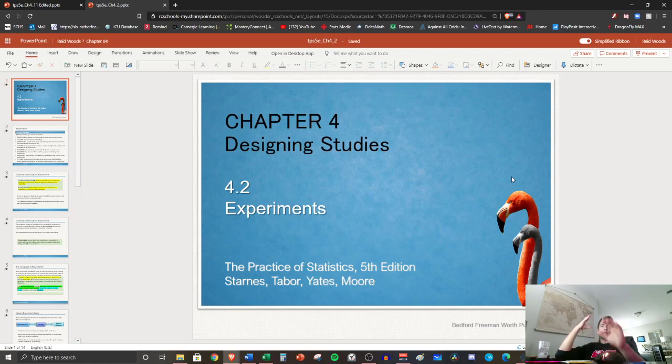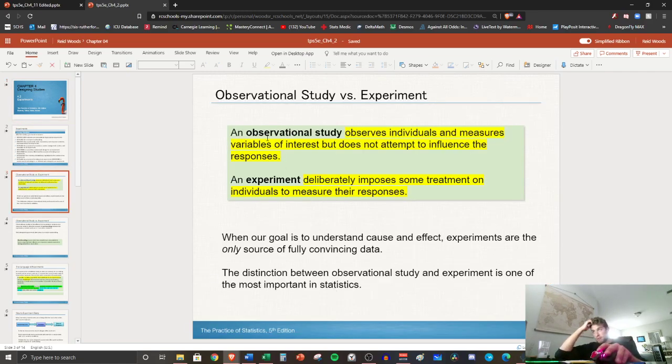We've discussed some of the studies that have happened with the cigarette smoking, the vaping, and all that, and we looked at all of those. But now we're going to talk about how to sort of create a good experiment, okay? And the first thing that we want to talk about is these two differences here. So you have what's called an observational study, and then you also have what's called an experiment.